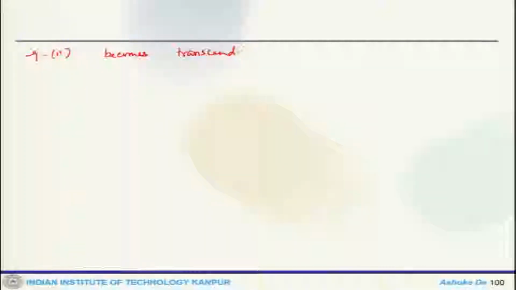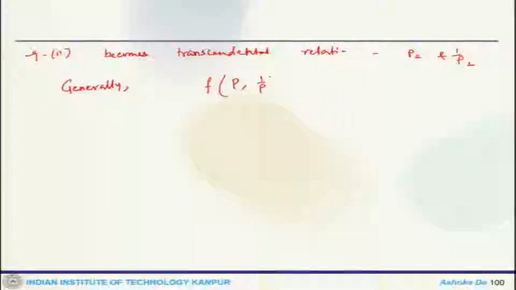a transcendental relation between P2 and 1 by rho 2, or rather generically one can write that P and 1 by rho, that becomes 0.